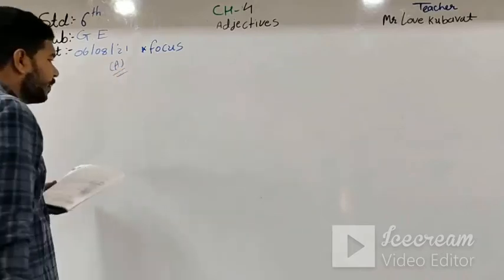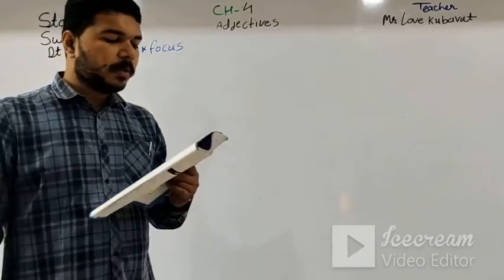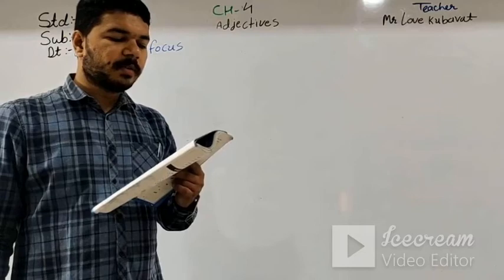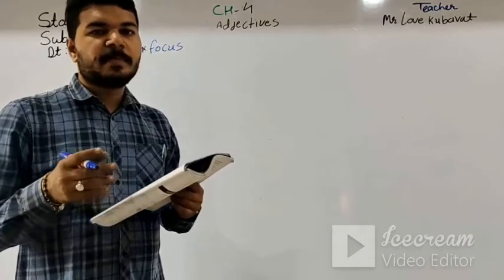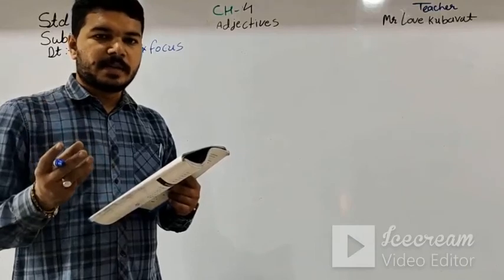In this exercise, what we do is put the jumbled words below in the correct order to make sentences. I will just write the direct answer.